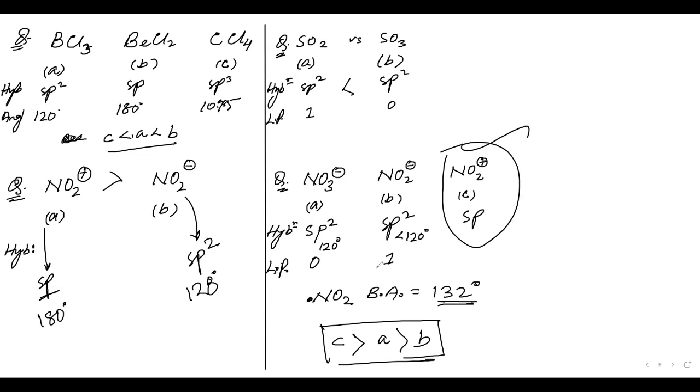NO2 positive will be 180 degrees, correct? So if I have NO2, we can write the sequence: first NO2 positive at 180 degrees, then NO2 at 132 degrees, then 120 degrees for NO3 negative, then NO2 negative. This will be the sequence if they give you NO2.